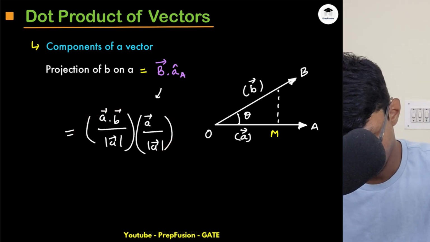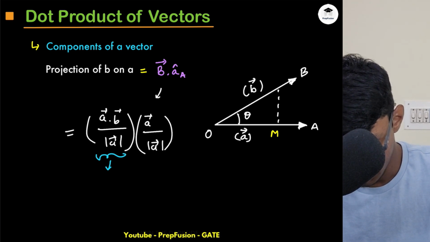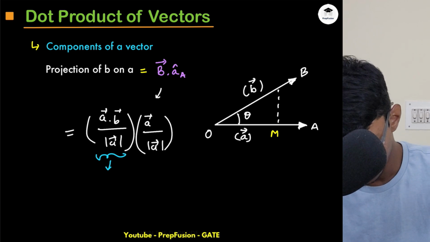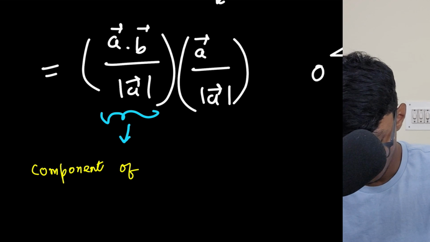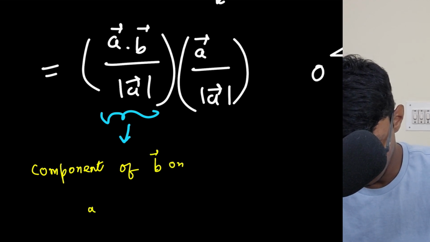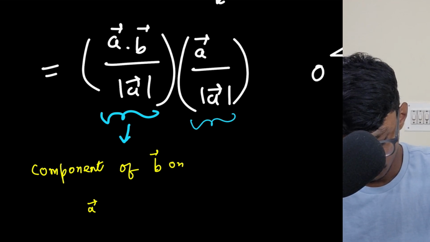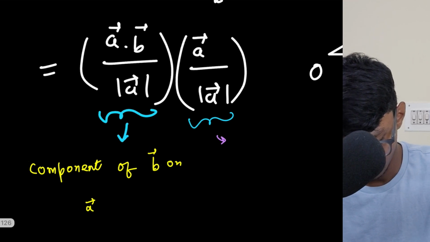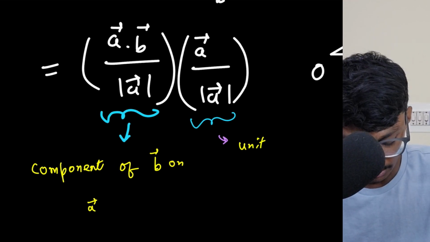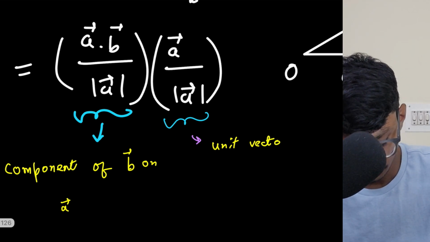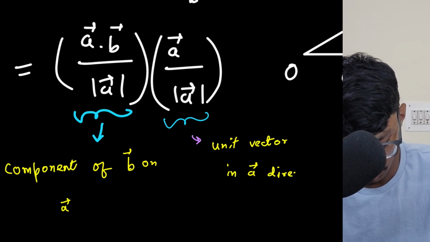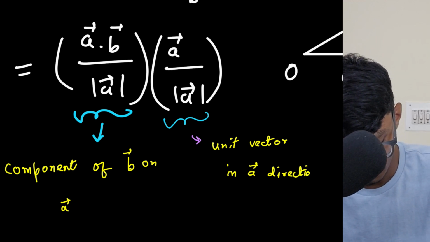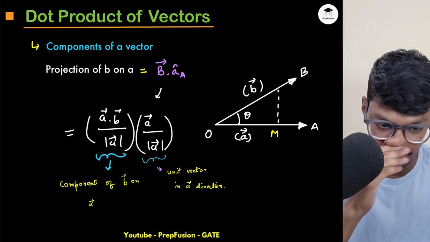So this is the magnitude or component of B on A vector, and this is basically the unit vector in A direction. So yeah, this is very important to understand.